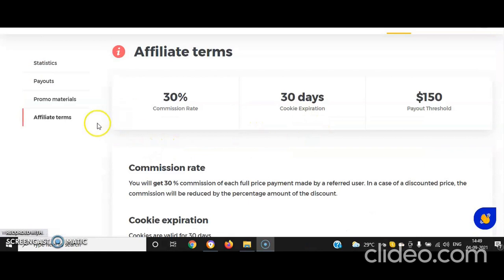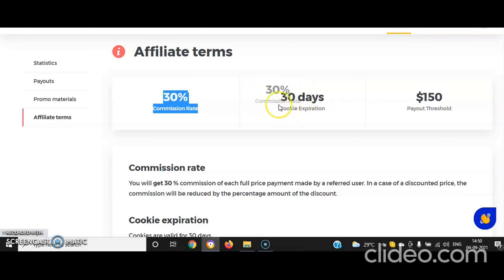If you come to these affiliate terms, we can see a 30% commission rate is available with this product. So 30% means, in these plans, you will get 30% without spending anything from your pocket, without investing or doing anything.